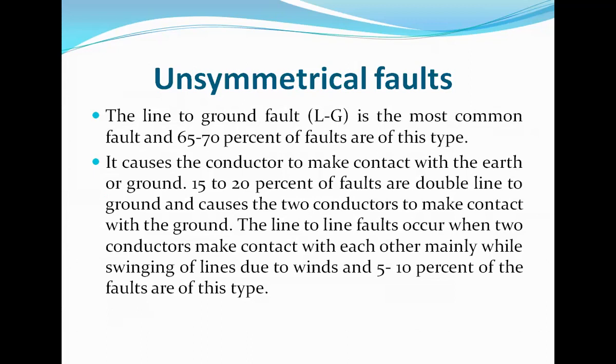The line to line faults occur when two conductors make contact with each other, mainly due to swinging of lines due to winds, and 5 to 10% of the faults are of this type. So the number is very significant. That means the last one, line to line faults, is 5 to 10%.